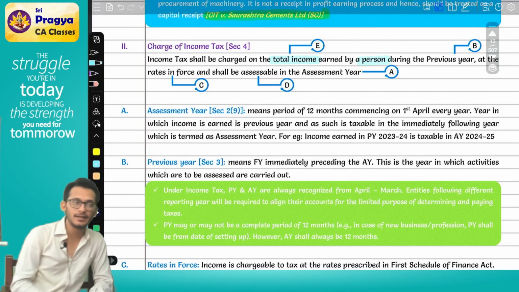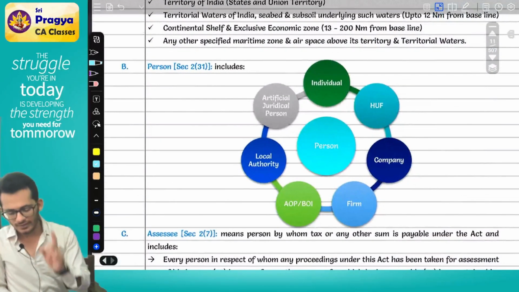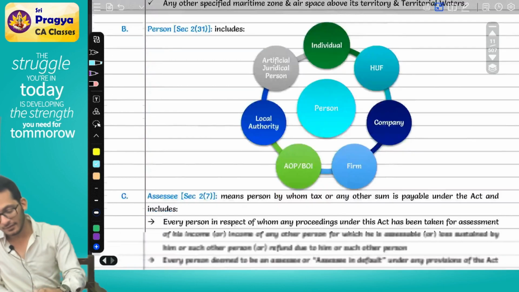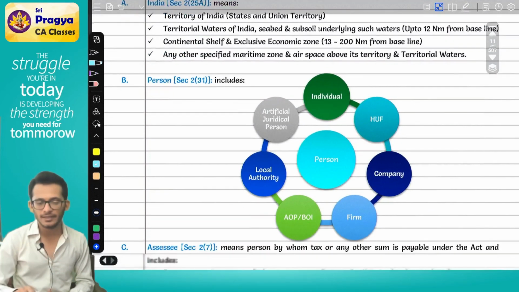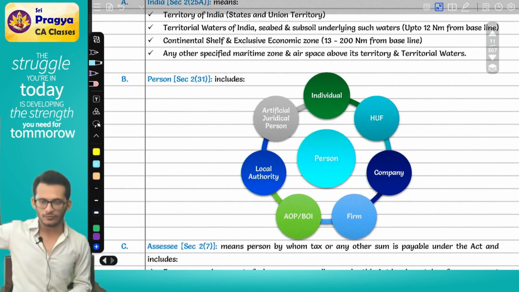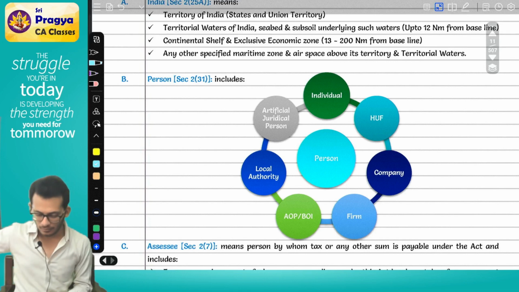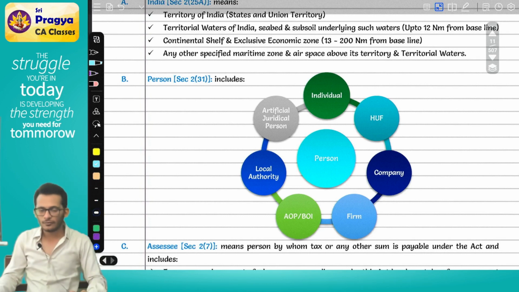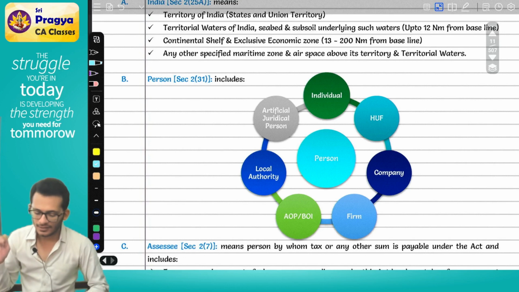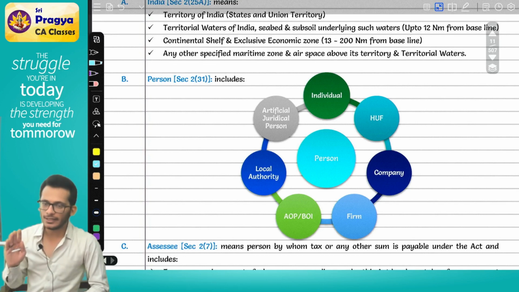Now, the Income Tax Act defines person under section 2. These are the persons who are defined. Page number 5. Income tax says person means individual, HUF, company, AOP, BOI, firm, local authority, artificial juridical person. Okay, these are the persons defined under the Income Tax Act. Straightforward. What are the cases? Individual, HUF, company, firm, AOP, BOI, local authority, AJP.